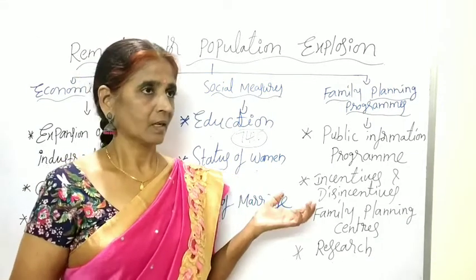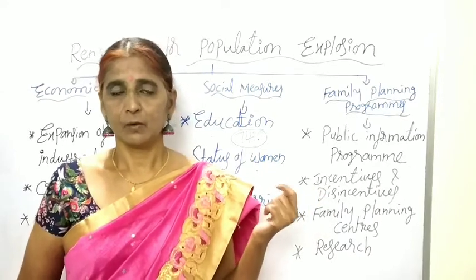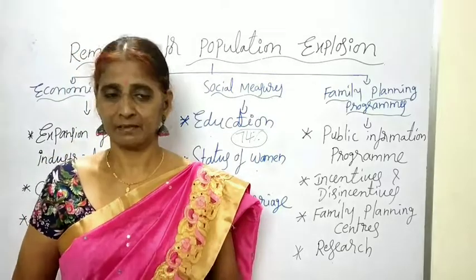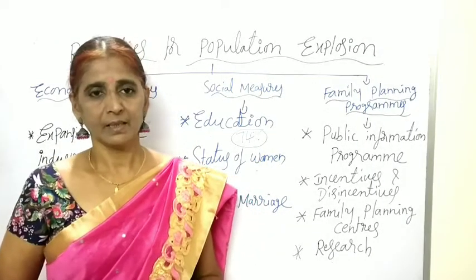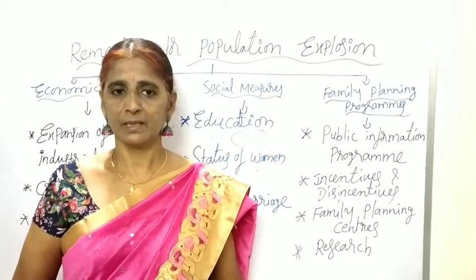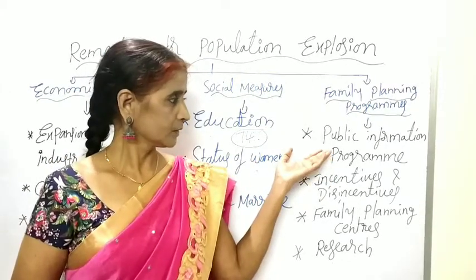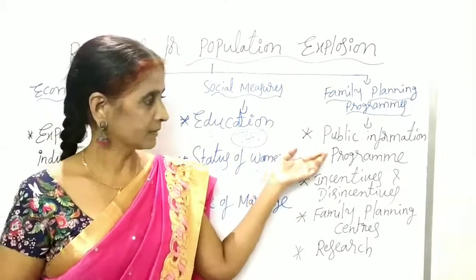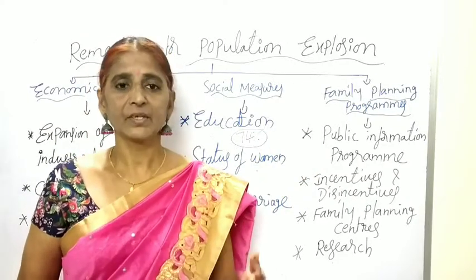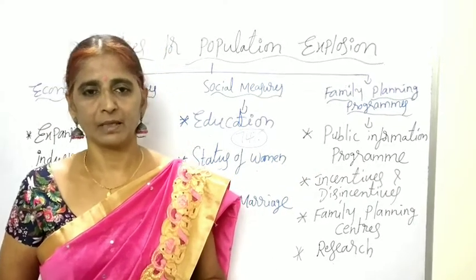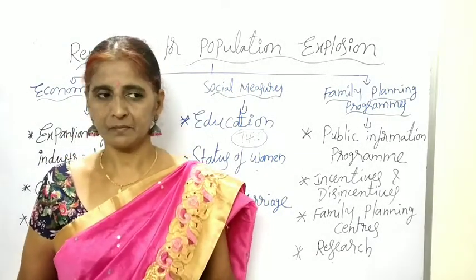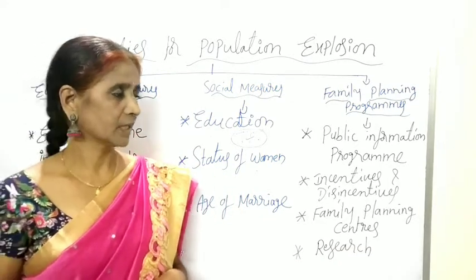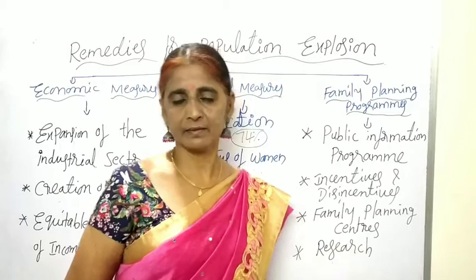The government is also appointing some celebrities as brand ambassadors to advertise the small family. It is spending a huge amount of money to provide information to the public through advertisements and publicity. So it is educating the people towards the small family through the media, through newspapers, and in so many ways, in rural areas also.